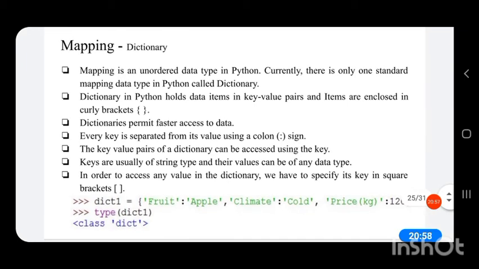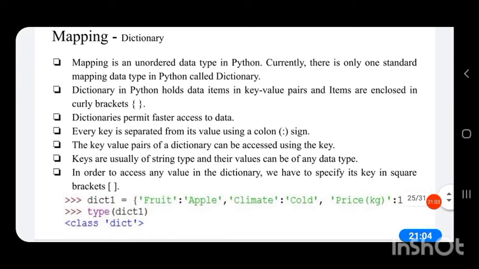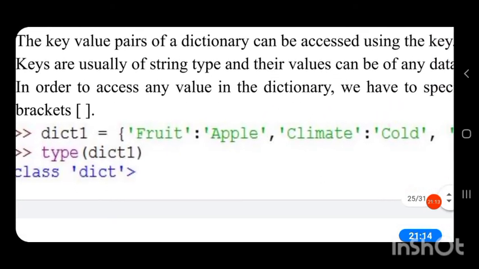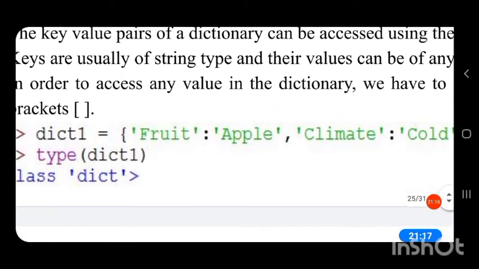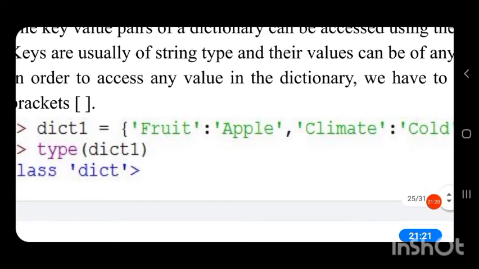There is only one standard mapping data type in Python, called dictionary. A dictionary in Python holds data items in key-value pairs, and items are enclosed in curly brackets. We have studied that in a list, items were enclosed in square brackets, then in a tuple, items were enclosed in parentheses.